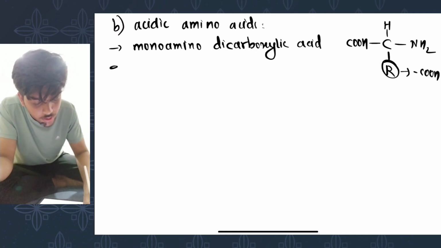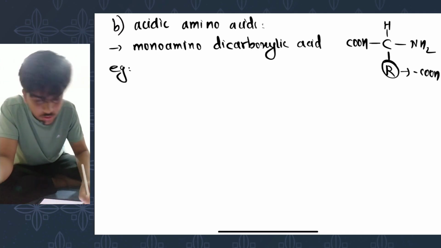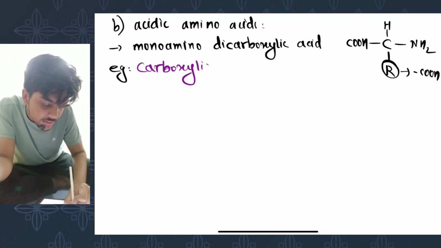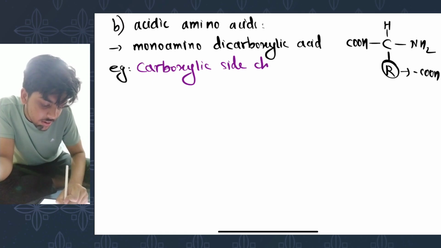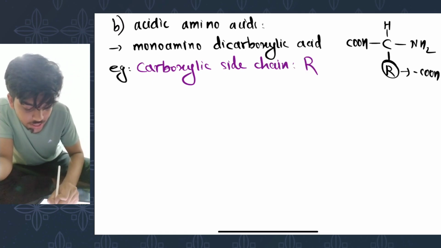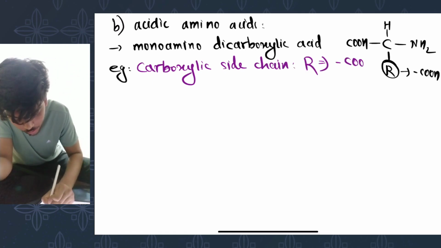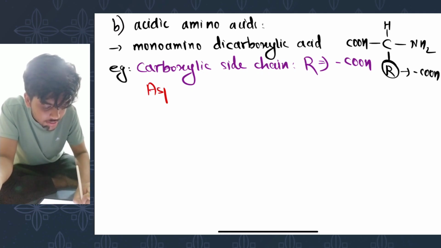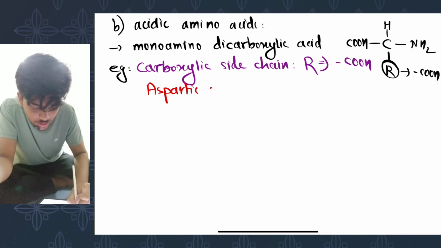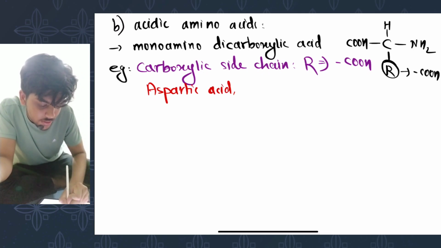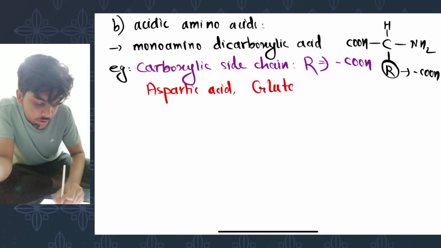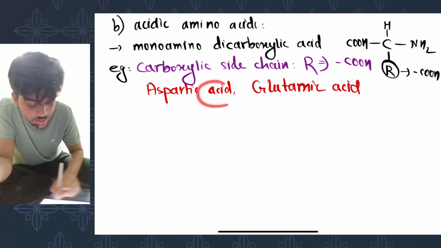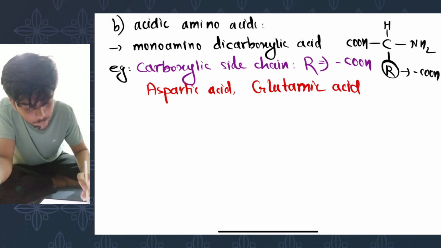So the examples contain a carboxylic side chain, where the side chain contains a carboxylic group, such as aspartic acid and your glutamic acid. One way to remember it is that both of the names contain acid at the end. So obviously they are acidic amino acids.